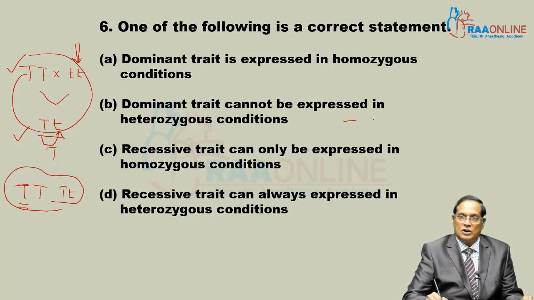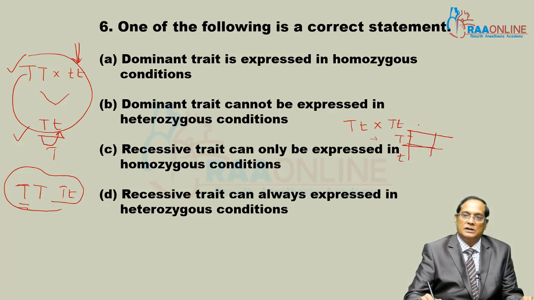Suppose a cross is made between hybrid tall plants, that is, selfing of hybrid tall plants is done. Capital T, small t gametes from one parent and capital T, small t from the other side, male and female gametes.